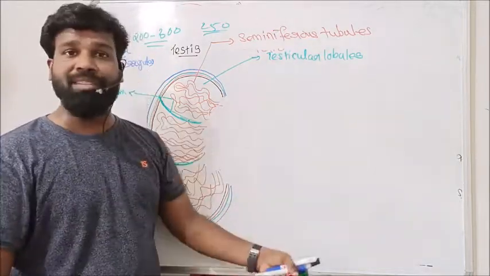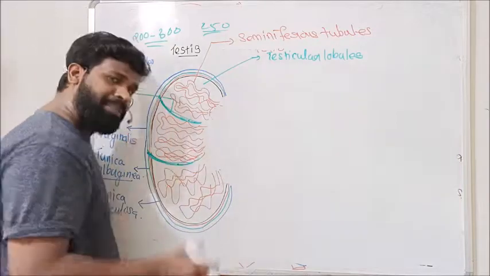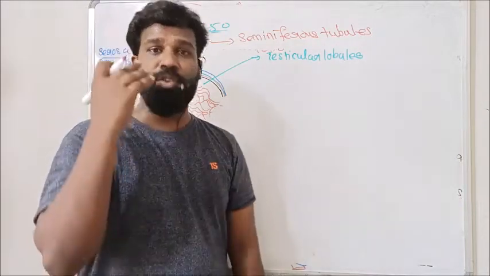These seminiferous tubules are the functional unit of the testis because the primary function of the testis is gamete production, or spermatogenesis.